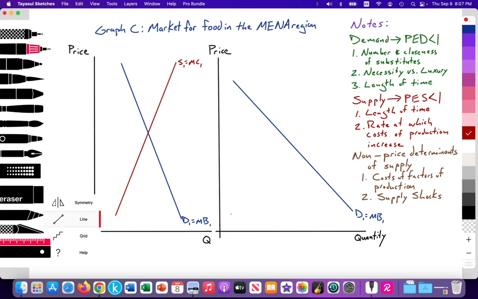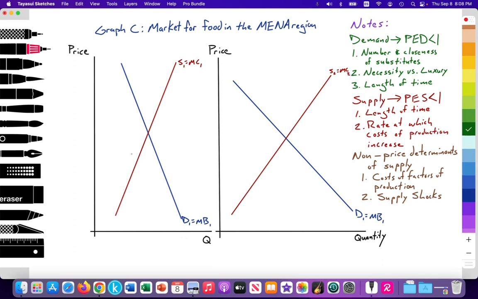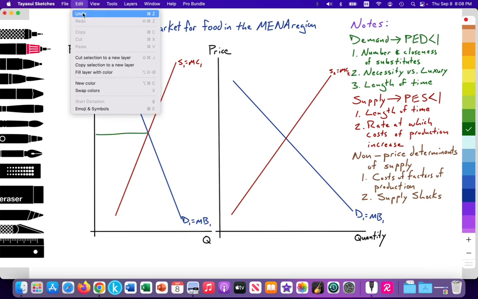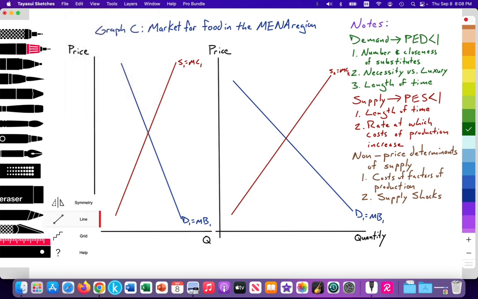Here, I'm not going to exaggerate so much. I'll just state in my analysis that it's inelastic. And here I'll label this S2 equal to marginal cost 2. All right, so let's start with our equilibriums. Here we see we have an equilibrium price at P1 and equilibrium quantity at Q1.